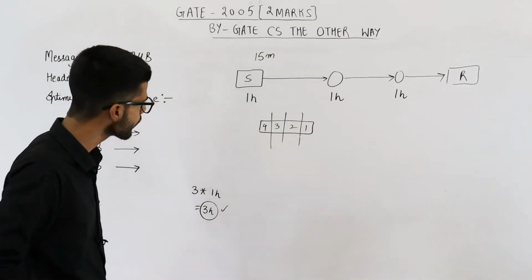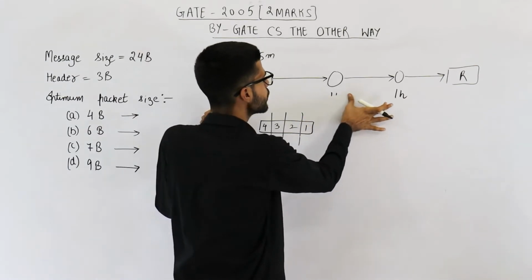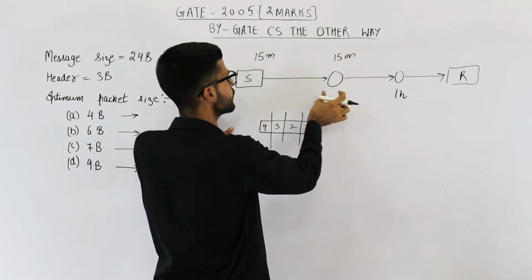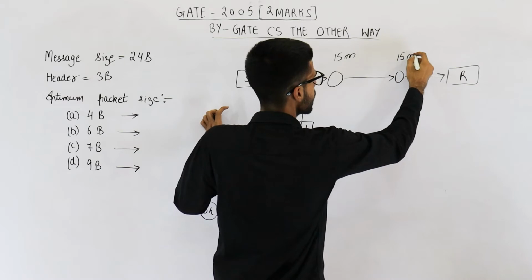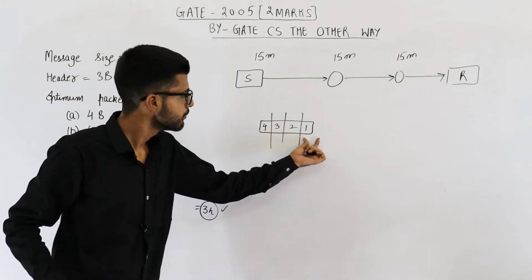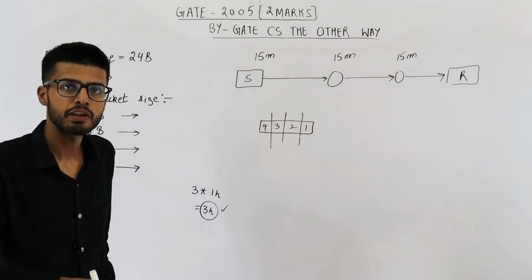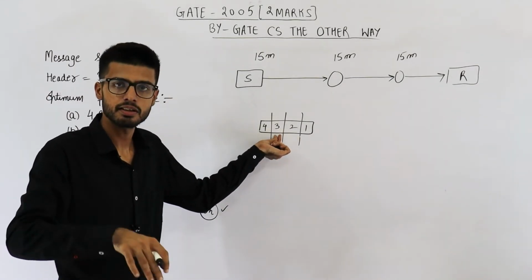Okay. That means in a total of 45 minutes, 15 here, 15 here and 15 here, first message will reach the destination. But in next 15 minutes, second message will reach. In next 15 minutes, third packet will reach.